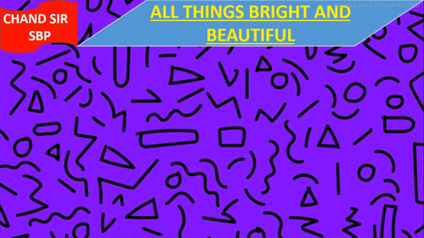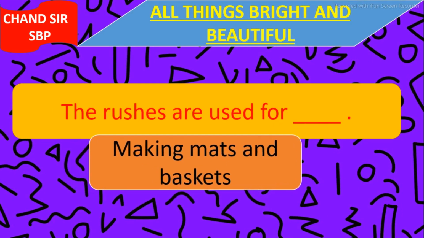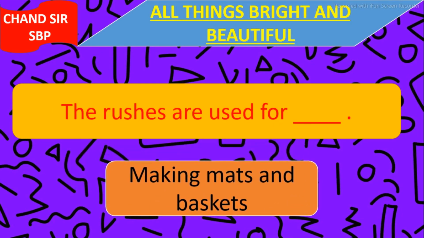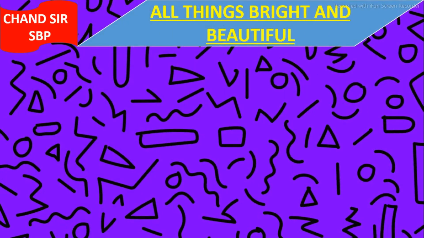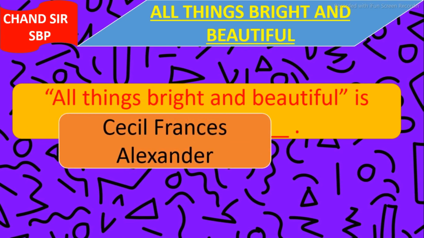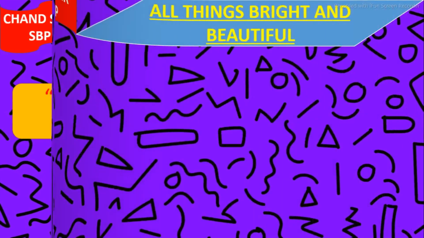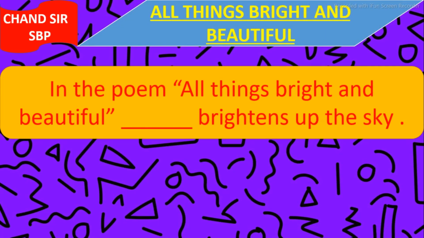Our next question is, the rushes are used for ___. And answer is, rushes are used for making mats and baskets. Our next question is, all things bright and beautiful is written by whom? Who is the writer? And the writer is Cecil Frances Alexander or C.F. Alexander.